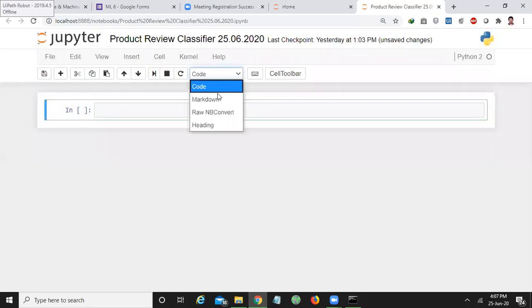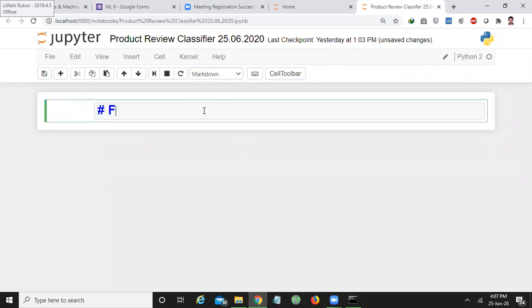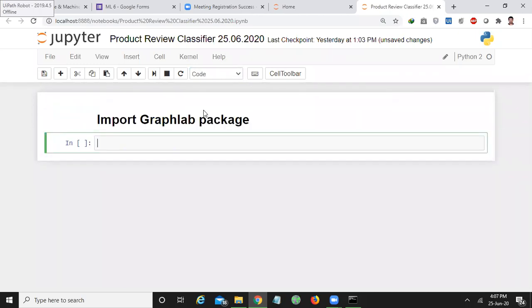So first, let me import the GraphLab package. Import GraphLab.